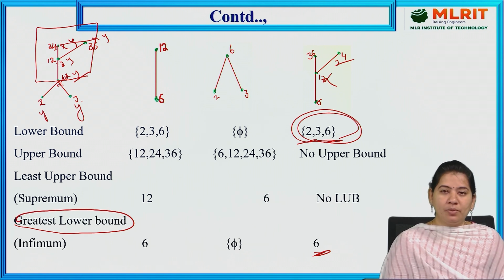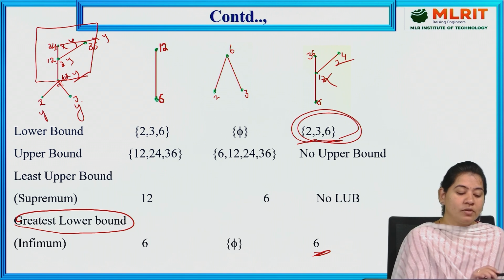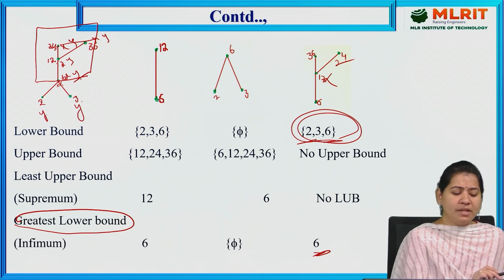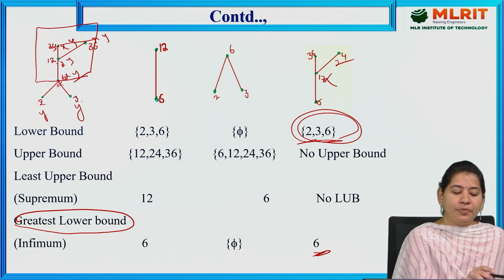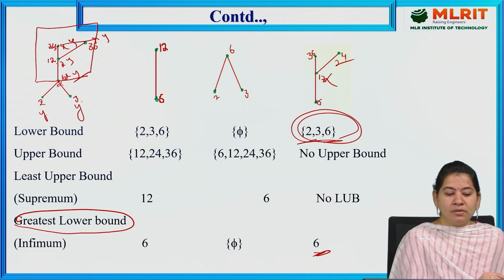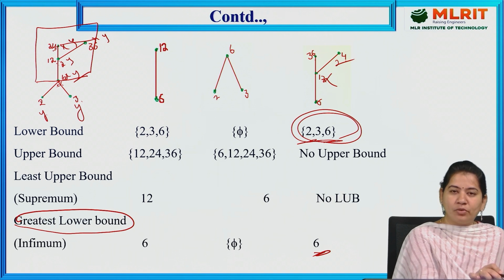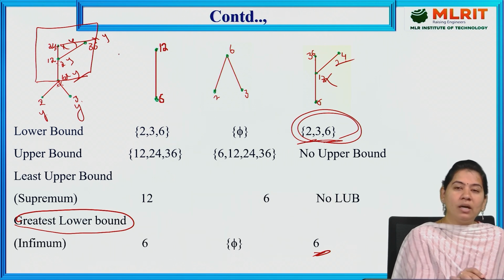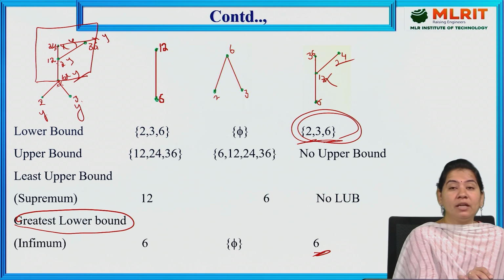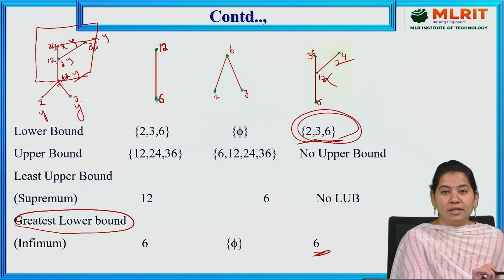Now, coming to the upper bounds, how to find out upper bounds is here. If you observe here, this is a subset. Now I am comparing with 24. So 24 is greater than 12, greater than 6. But I cannot compare 24 with 36. Why? Because these are all X elements and also Y elements. If I consider the Y element as 24, that Y element should compare with all X elements. So I cannot compare with 36. Why? Because there is no connection here. So 24 is not an upper bound here. And the same thing is applicable to 36 also, because 36 is not having a connection with 24.